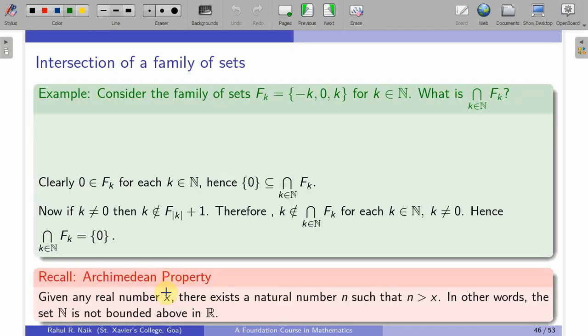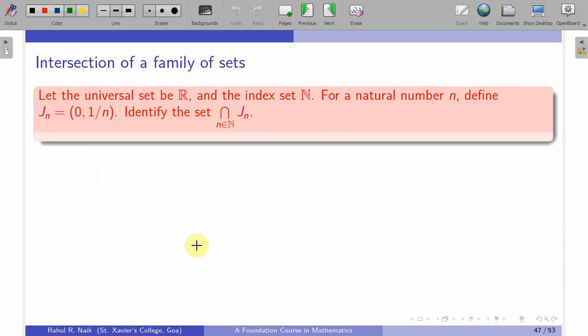So why do we want this? Because we can have a problem of this type. Let the universal set be R and the index set be N. For a natural number n, we define Jn to be (0, 1 by n). Identify the intersection of Jn where n is varying over the natural numbers. So for each natural number we have this Jn.